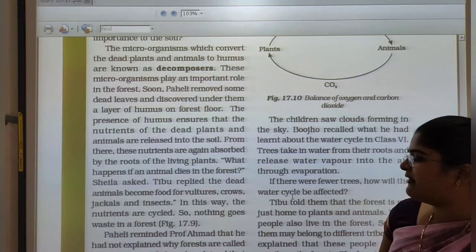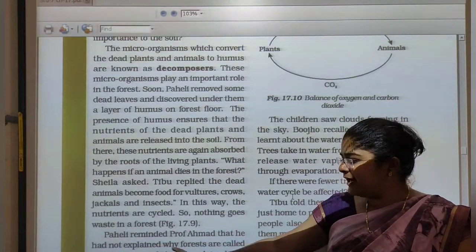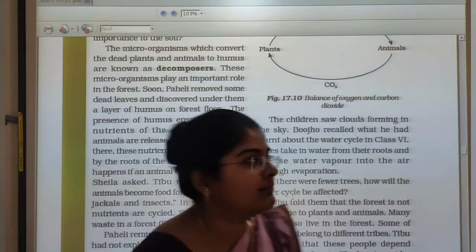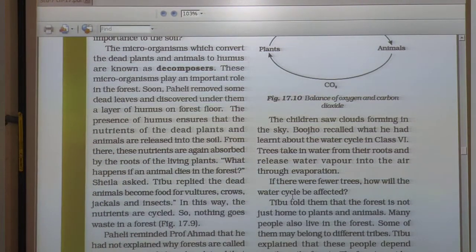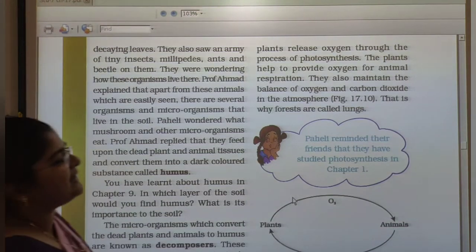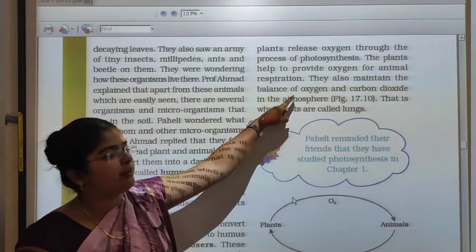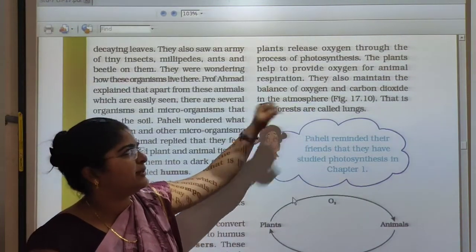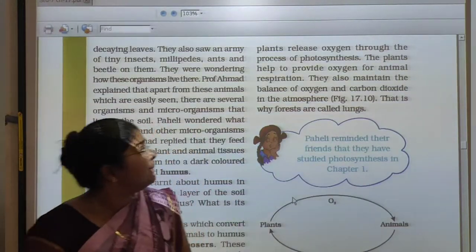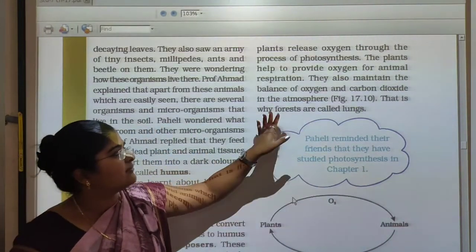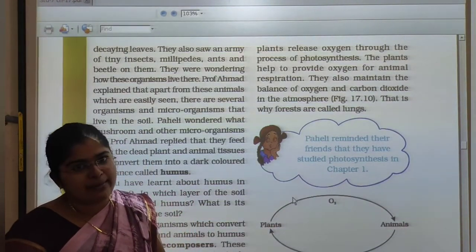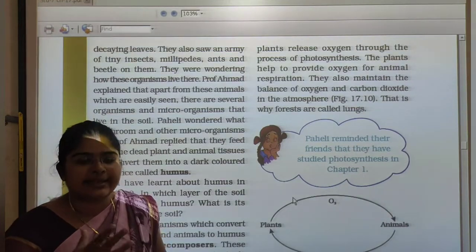Finally, they reminded Professor Ahmad that he had not explained why forests are called green lungs. So Professor Ahmad explained that plants release oxygen through the process of photosynthesis, and the plants help to provide oxygen for animal respiration. They also maintain the balance of oxygen and carbon dioxide in the atmosphere, and that is why forests are called green lungs. So Payali asked Professor Ahmad why we call the forest green lungs.